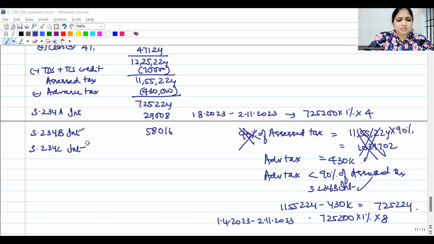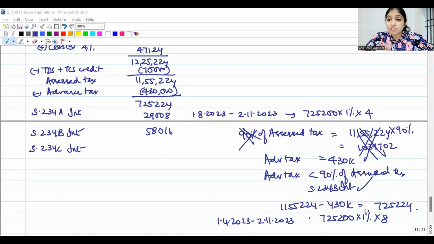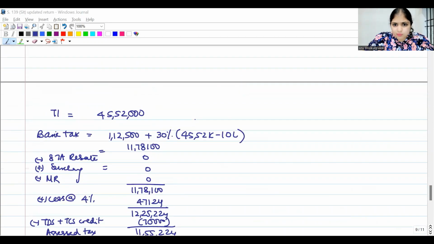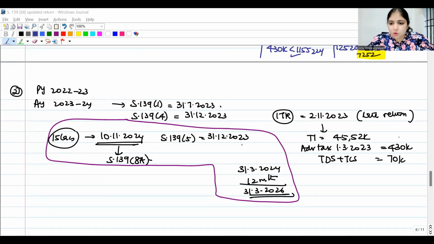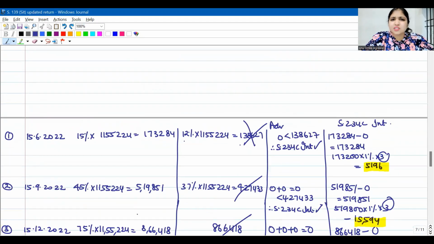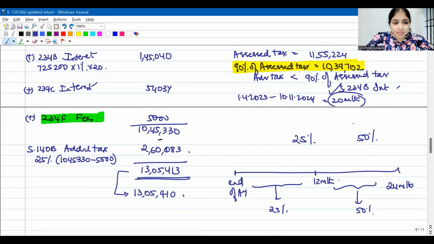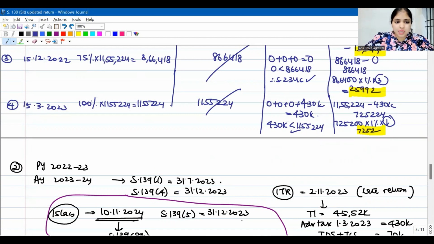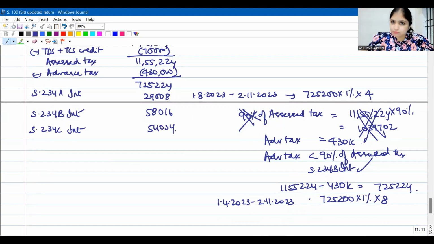234C interest will be the same like what we had calculated earlier, or will it be different? No, it will be different. Listen. No, actually 234C interest will be the same, right? Because all the numbers are the same as the last question. We are right now calculating what the tax would have been, what the interest would have been for this return that he has filed. Here the numbers are the same like what we did in the last question. Let us not spend time calculating 234C again. 234C interest will be the same, which will be 54,034.